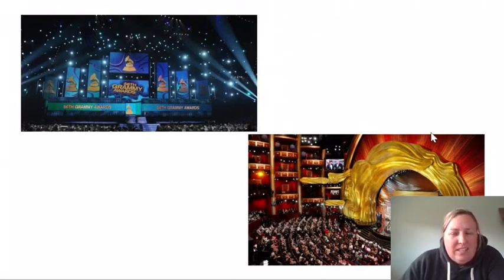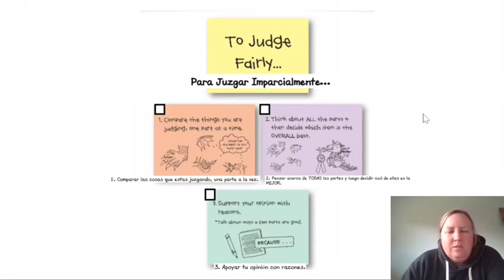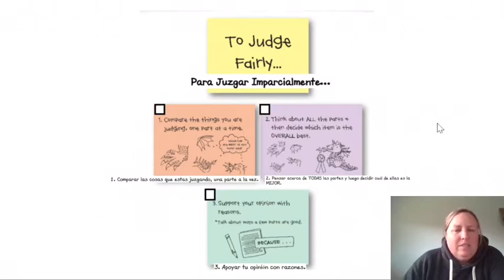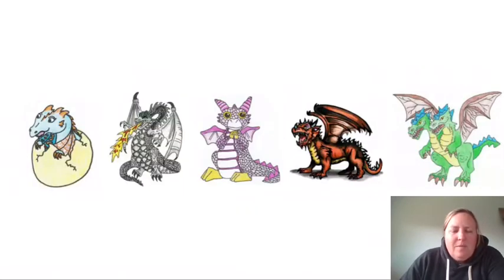One other thing is, even as we're going into those smaller categories like best actor, we have to really still remember to judge fairly. As we're looking at who is the best actor, we're looking at different components of acting that would really make them stand out. Okay, so we're going to practice a second layer of judgment on our dragons again. As we go back to them, we want to keep in mind that we look at each of these different parts. So maybe this time, instead of just which one is the best overall, maybe we think about which one is the scariest or the cutest.